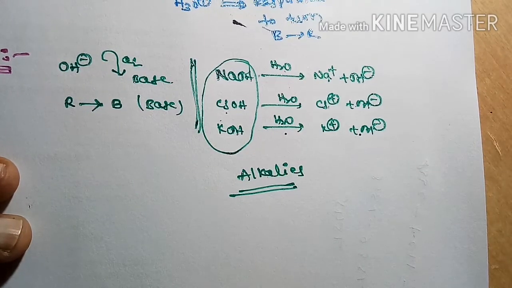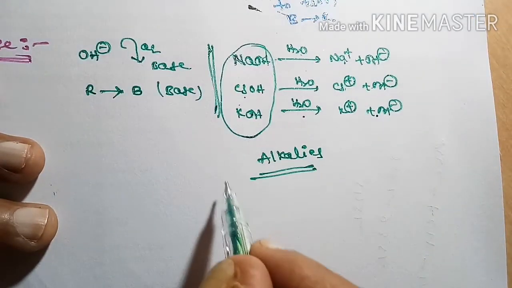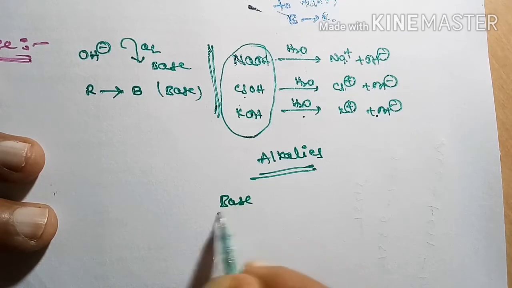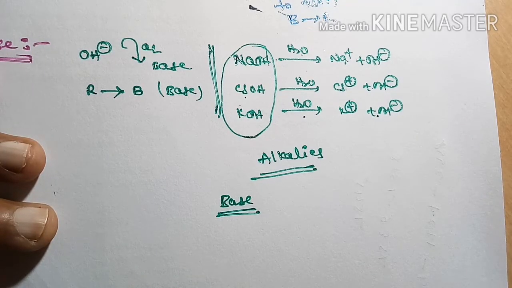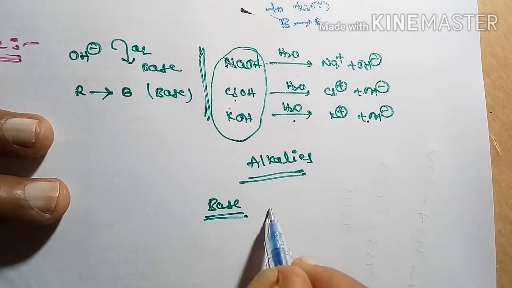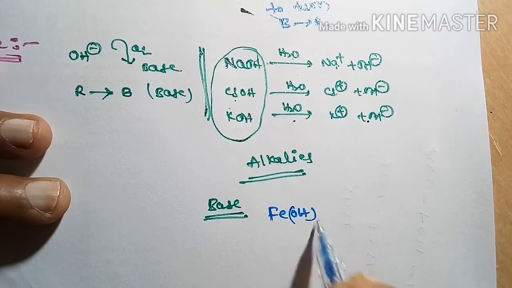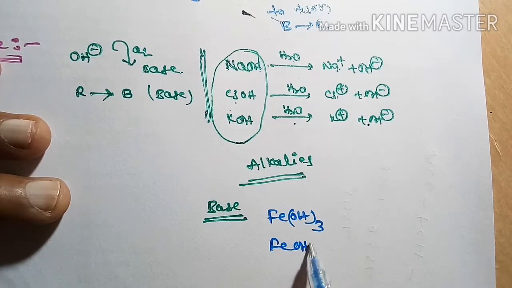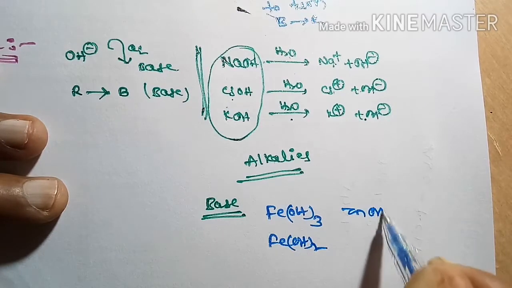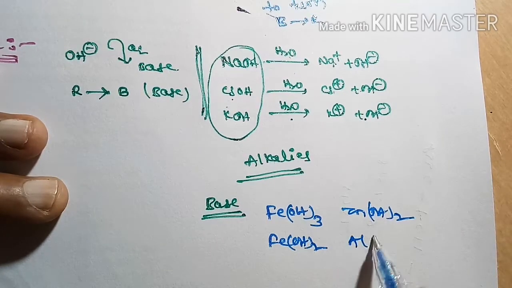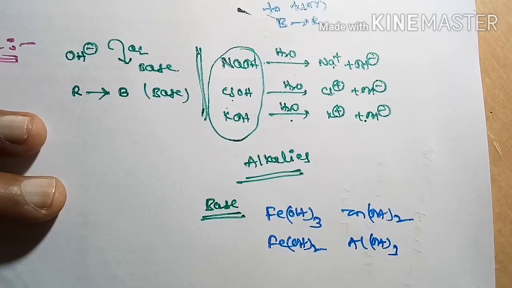The bases which are not dissolved in water are just called bases. They should not be called alkalis. Examples are ferric hydroxide, ferrous hydroxide, zinc hydroxide, and aluminum hydroxide. These are not dissolved in water.